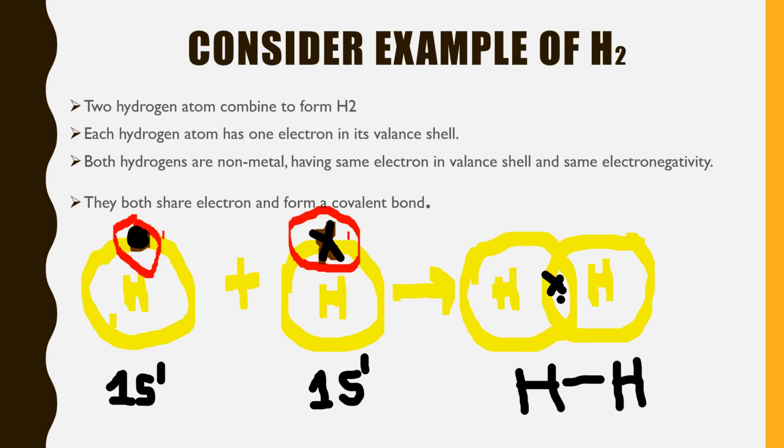Now they both need an electron to fulfill their duplet, so they both share electrons to form a covalent bond. H single bond H is the representation of the covalent bond. The shared pair of electrons is written like this in between the overlapped region of the two atoms. Hope it is now clear to you. In the further video, you can find out in much more detail how to make a covalent bond.